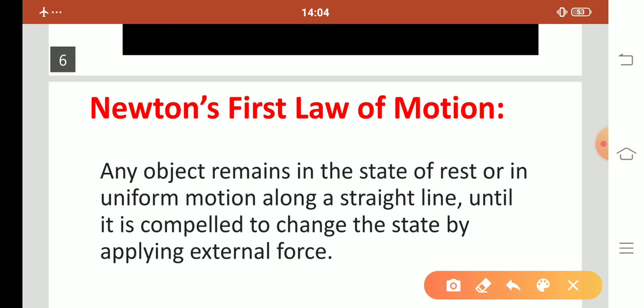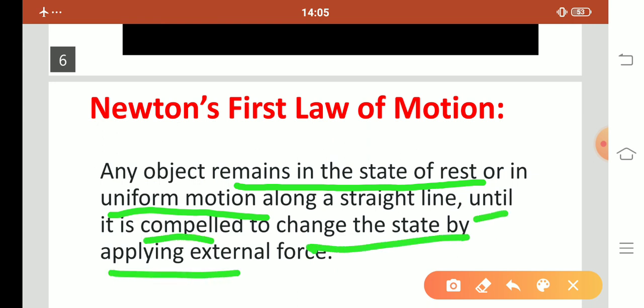So if an object is at rest, it remains at rest, or if it is in motion, it remains in motion, until it is compelled to change its state by applying an external force.